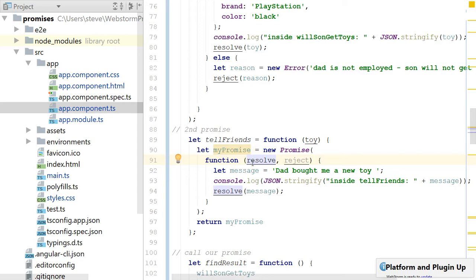And I believe there are different ways to make that happen. But what I didn't do here was get a handle on my toy and display it. All I did was brag about it, that Dad bought me a toy. I should have said Dad bought me a PlayStation, whatever. So keep that in mind, that in our next example we'll show something that's a little bit more clear.